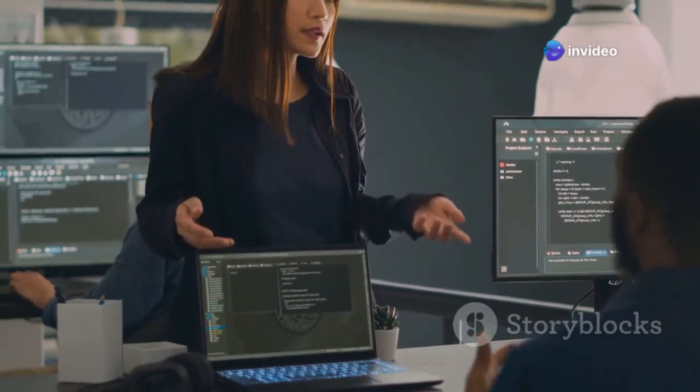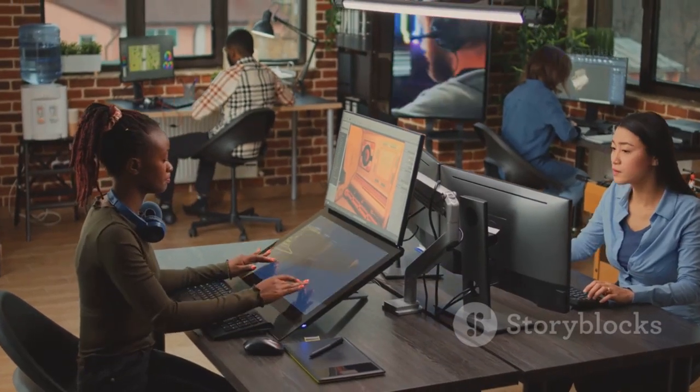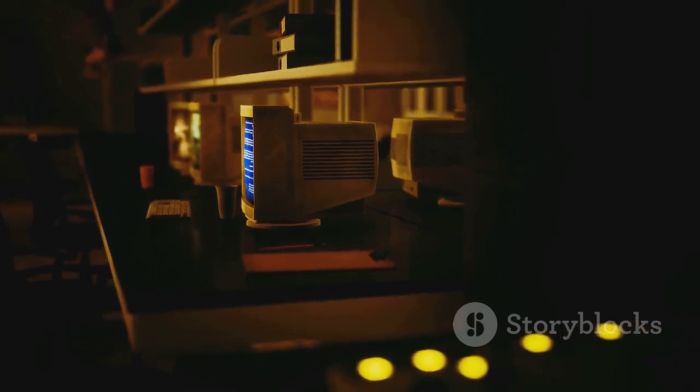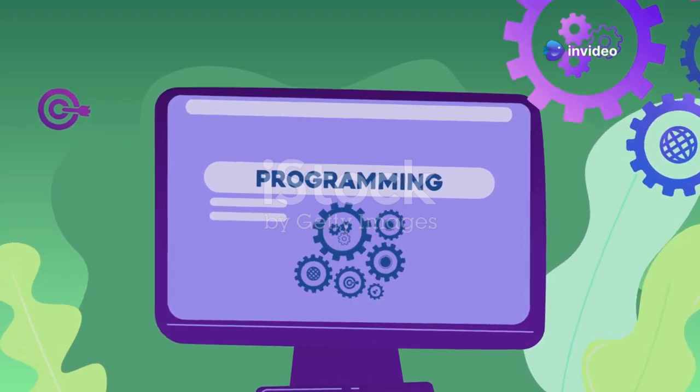C++ is a powerful language used to build amazing things. From fast games to complex software, C++ is everywhere. It all started in the 1970s with a language called C. C++ came later, adding even more power and flexibility.